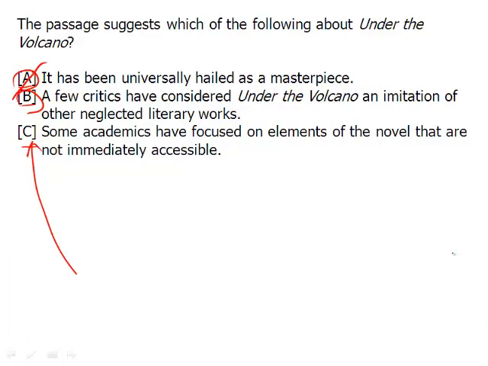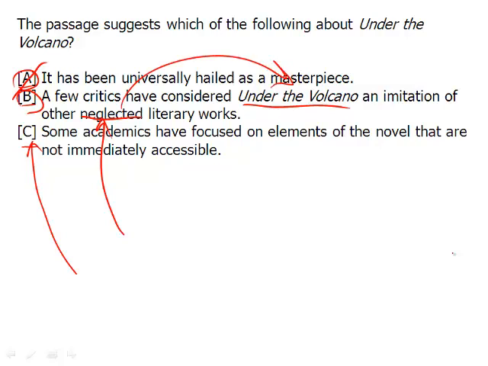And there's one problem. You're not going to get the question right, because B is not correct. And your question, maybe, is why. That's because of the word neglected. There's nothing in the passage telling us that this work, Ulysses, is a neglected literary work. In fact, there's nothing really telling us that Under the Volcano is a neglected literary work. It implies that Under the Volcano is an imitation of other neglected works, meaning Under the Volcano is also neglected.